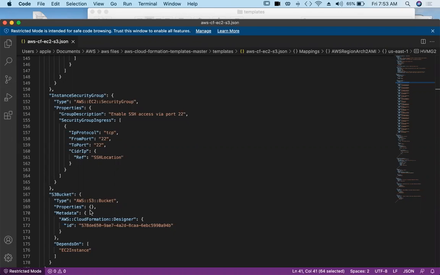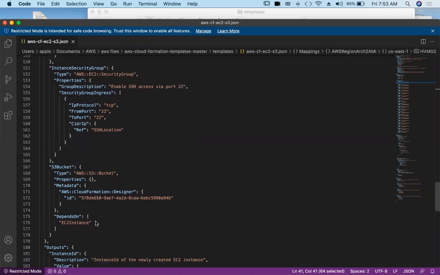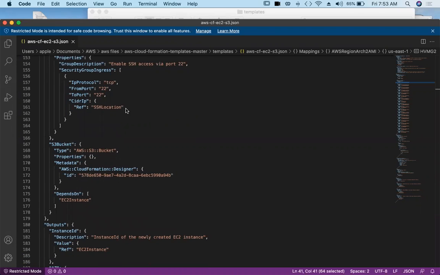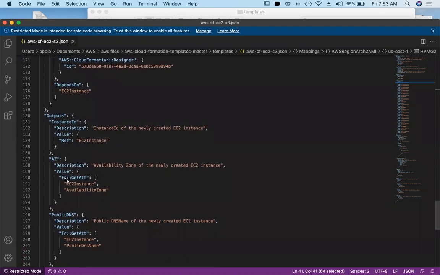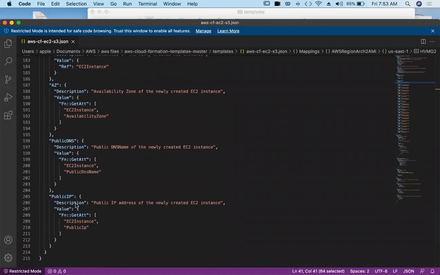And S3 bucket details. And then it depends on EC2 instance. And then we are choosing the other details related to VPCs and availability zones, right? So those things. And we are enabling public IP. So everything is happening here in the code itself.